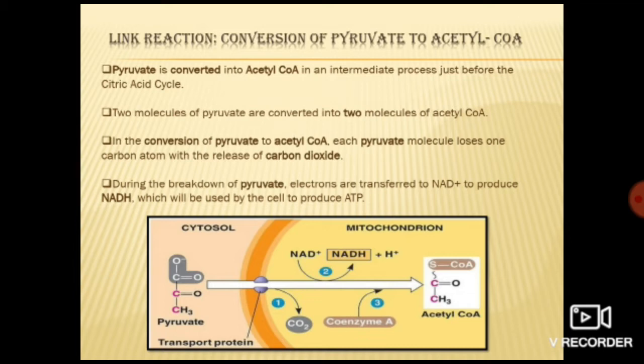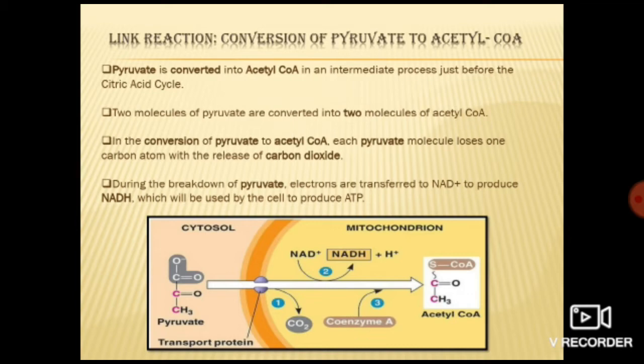Got it? So what happens? Pyruvate gets converted into acetyl CoA. How many molecules of acetyl CoA? Obviously it is 2 molecules, because there are 2 molecules of pyruvate. So these 2 molecules of pyruvate get converted into 2 molecules of acetyl CoA.